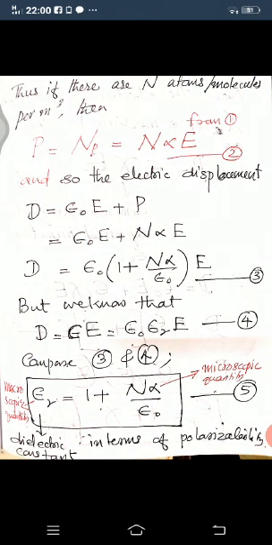Note that capital N is the number of atoms or molecules per meter cube. Alpha is the polarizability. It is a constant of proportionality, in units of epsilon 0, so it is a constant. And epsilon 0 is the permittivity of free space.